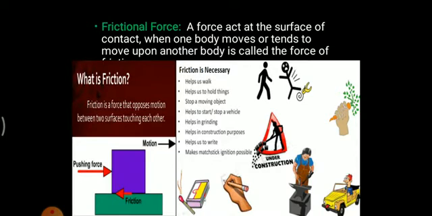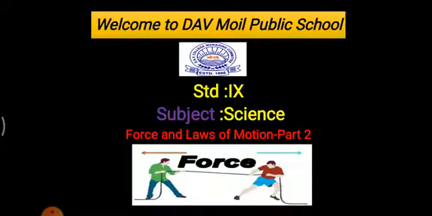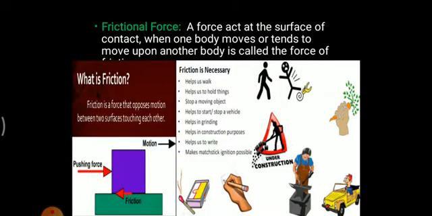So as you push this object, you will find that it will not move smoothly. Why is it so? Because an opposite force is acting in the opposite direction to the direction of motion. The friction force would always be opposite to the direction of motion. For instance, if you are pushing an object in this direction, the friction force would always be in the opposite direction to the motion.